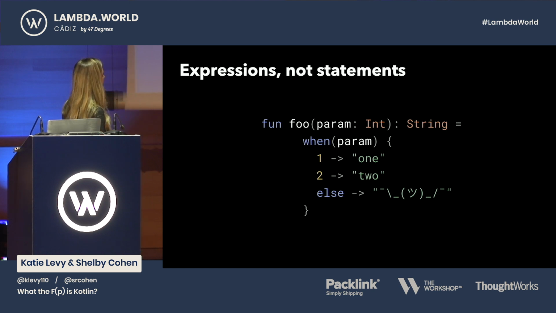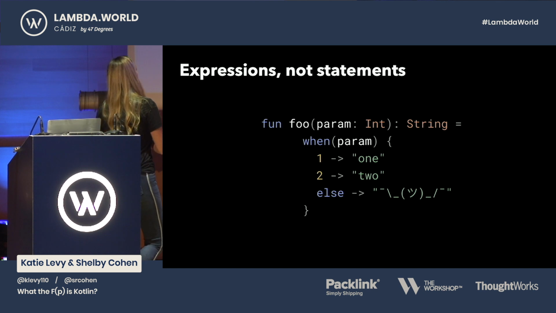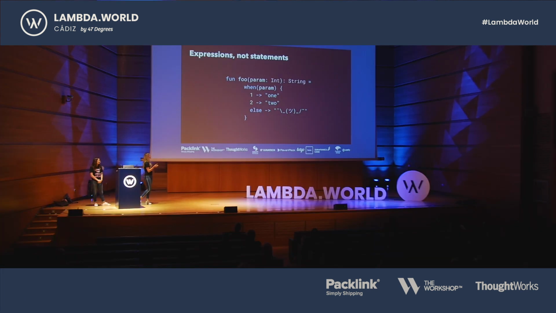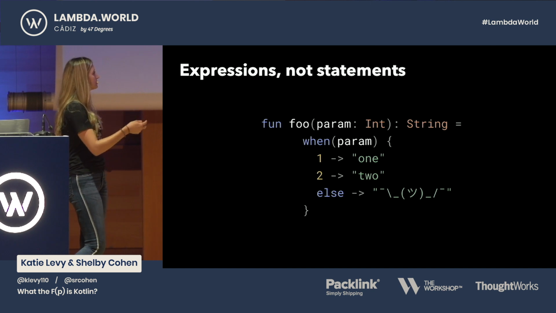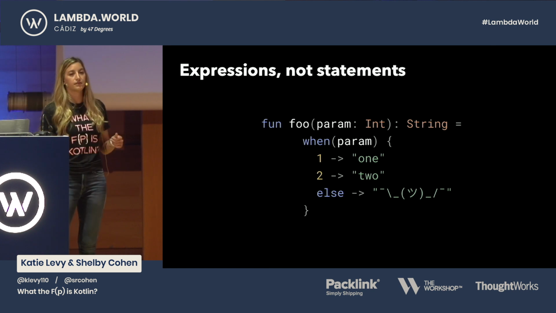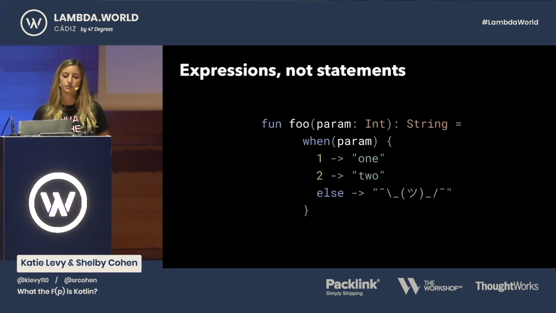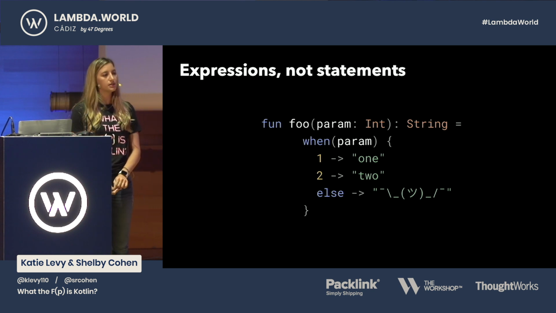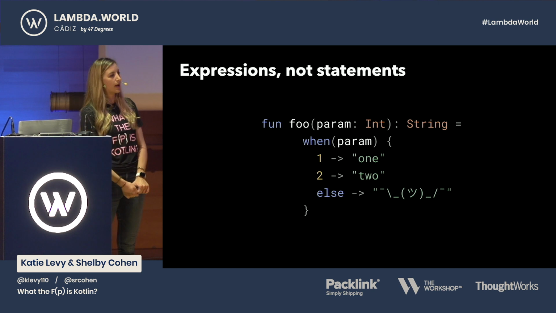But in this case, we have a function foo where a param comes in, and when the param is 1, it will return the string 1, 2, the string 2, and then 3, we're not sure. Since we define the return type as string in the function, if we change any of those to some other type, it will be a compilation error instead of a runtime error. This also encourages you to not mutate variables along the way. In addition to the when expression, instead of if statements like in Java, we have if expressions. Same idea: you can set it to a variable, you can return it right away, and more.